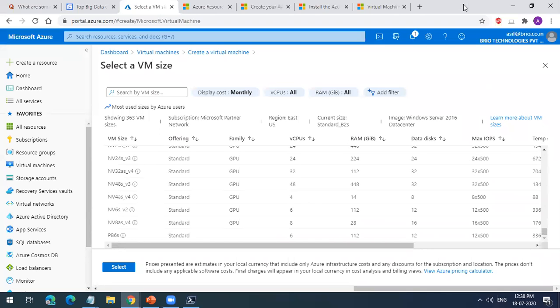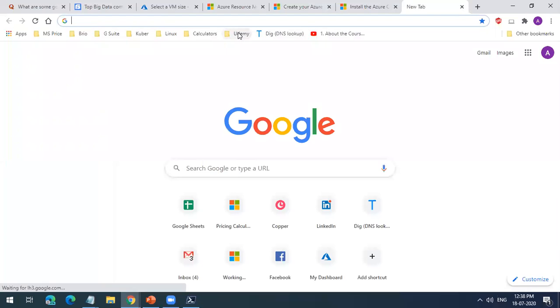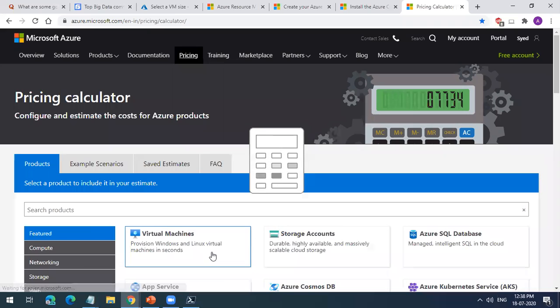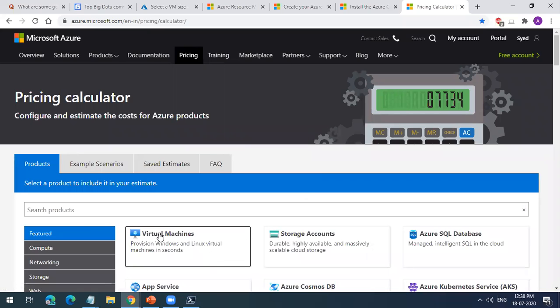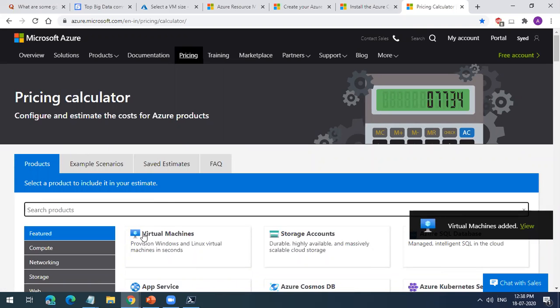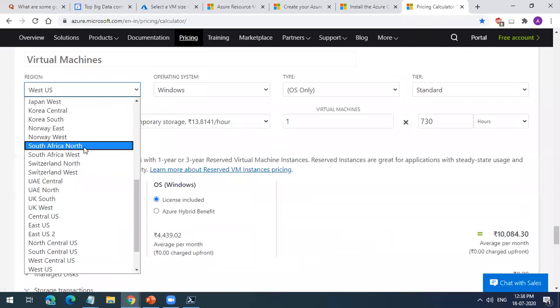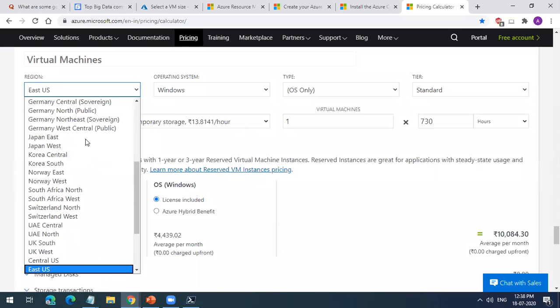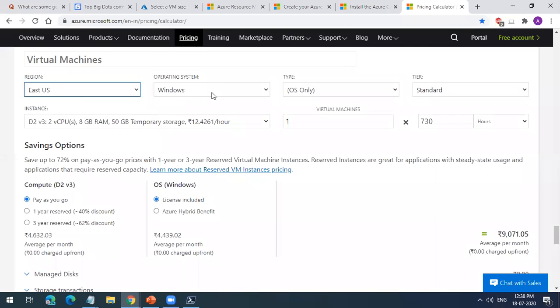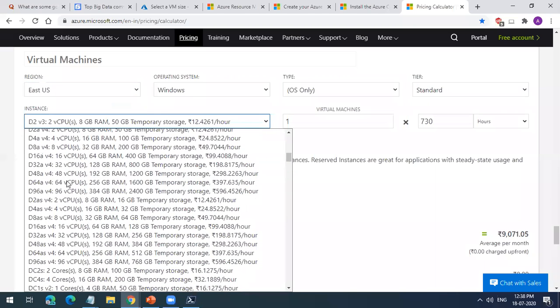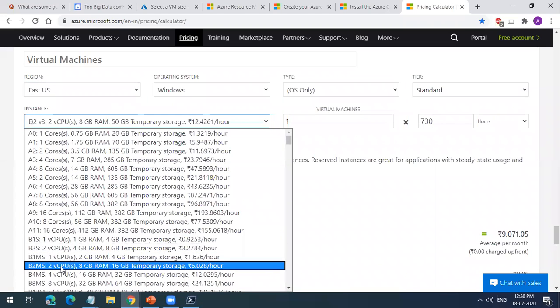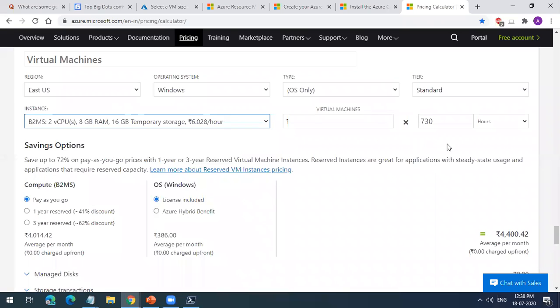If you want to see how much it's going to cost you before you create the machine, I go to the pricing calculator. I select the virtual machine here. If I don't see it here, I can just type virtual machine. I am creating it in East US. I am creating a Windows server. I am selecting a B series machine, a 2 core 8 GB machine. If I run it for 730 hours in a month, it will give me a cost of 4,442 rupees. So this is how much it's going to cost me.